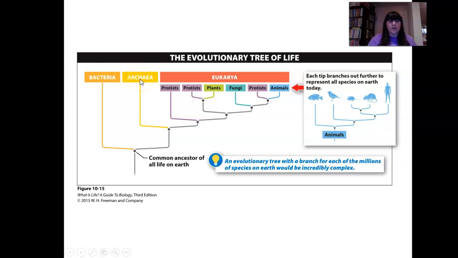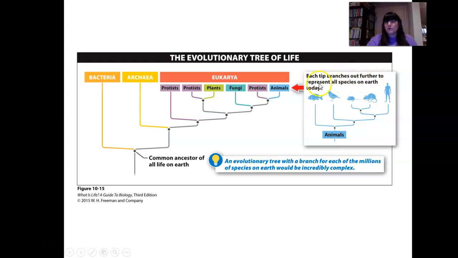Archaea, which are prokaryotic but live in very extreme environments. Eukarya, eukaryotic cells, and under those, animals would be under here. Protists, when we did the pond water, you saw protists. Fungi, like mushrooms, mold, plants are in here.